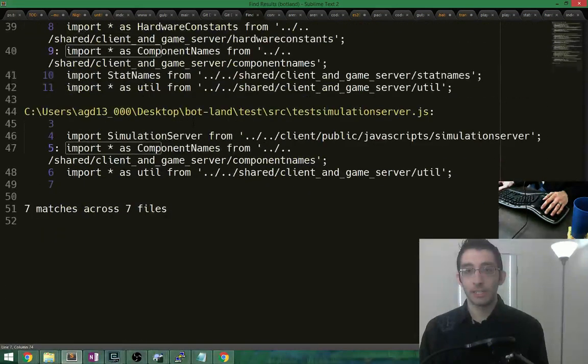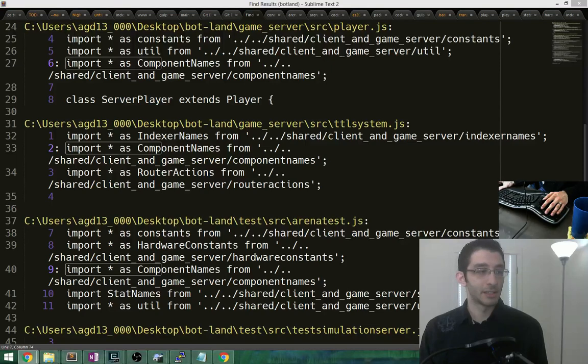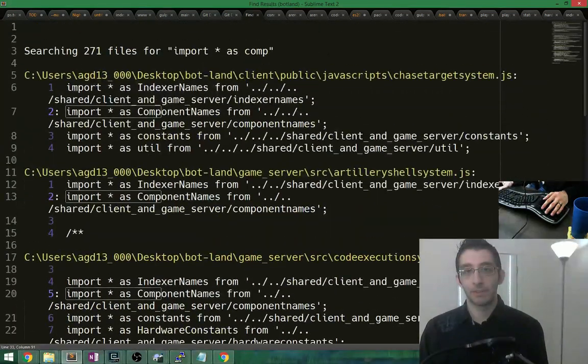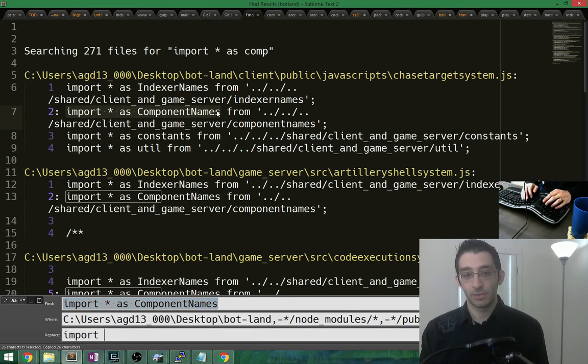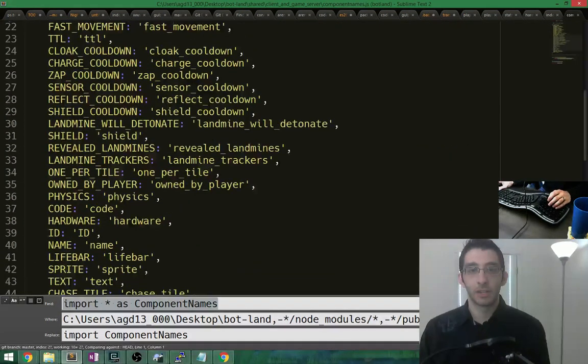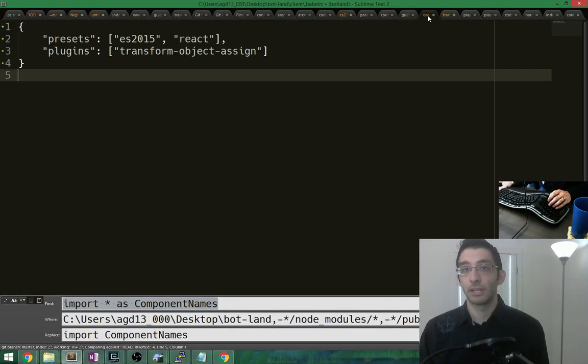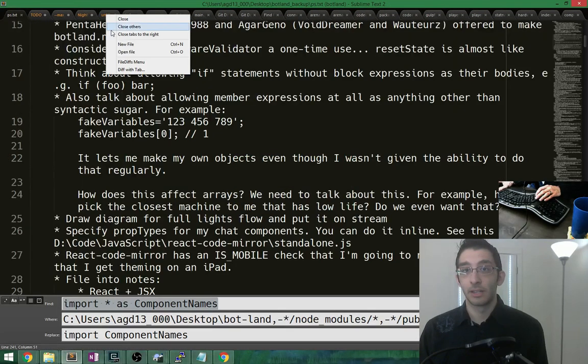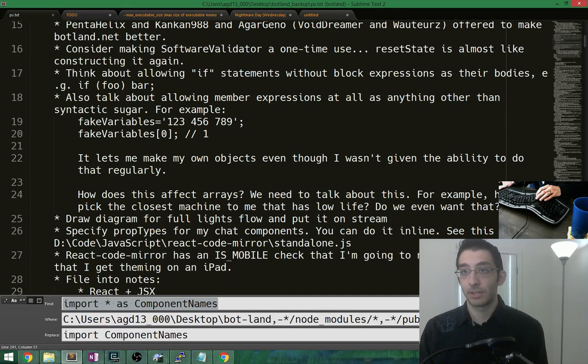Okay, so all of these need to be fixed, but there's only 7 places, and that's not that bad. So let's just fix them. In fact, we could fix them even easier by just doing this. We search for this, and we change it into import component names. And really, before we do this, let's take a quick look here. Const and then export default. Okay, great. And let's close this stuff so that I can save these things a lot easier. Great. Perfect. Replace all these. Now 7 files should open up.